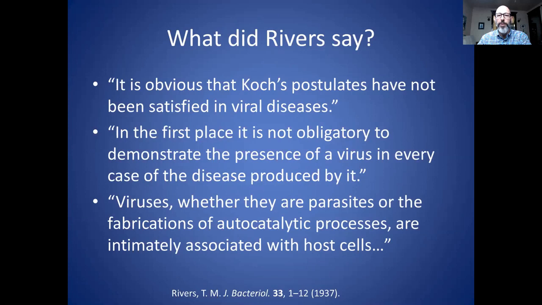So our cells undergo this programmed cell death called apoptosis. This happens in response to various things. It could just be a natural occurrence, but if there is a major illness, then cells might undergo this process, and they basically fragment into little blebs. These little bodies, I think, are what he's calling the fabrications of an autocatalytic process. But that's very different from a virus, because that actually comes from our own cells rather than from outside. And he definitely points out the intimate association with the host cells, which is very important in the experimental methods that I'll get into.